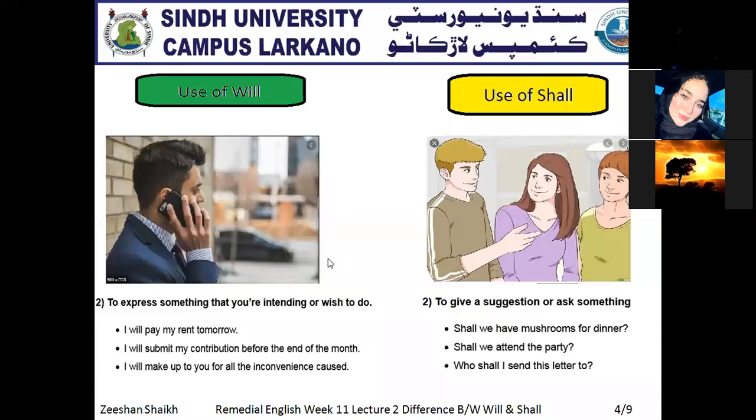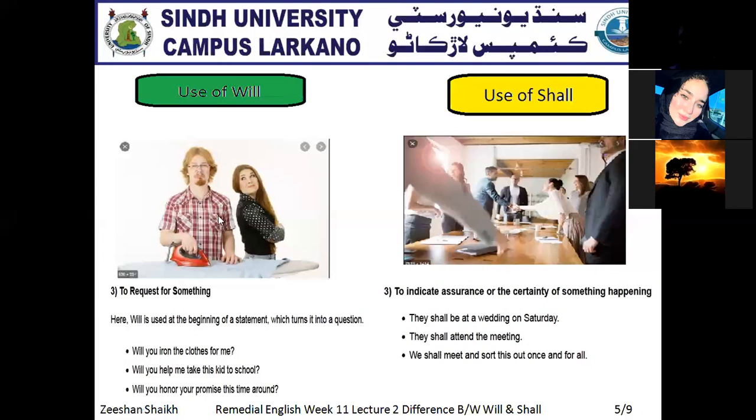This person is getting suggestions from the two girls, so that's why we use shall for suggestions. Clear? Now the third use of will is to request something. Here, a wife is asking her husband to iron her clothes. If you see this example, will you iron the clothes for me? His wife is requesting her husband to iron her clothes.